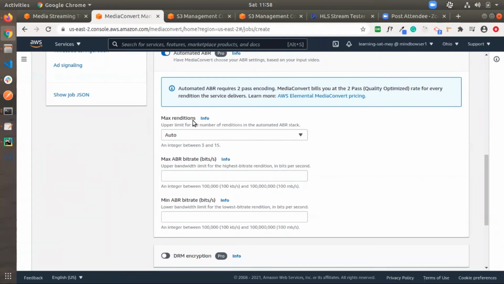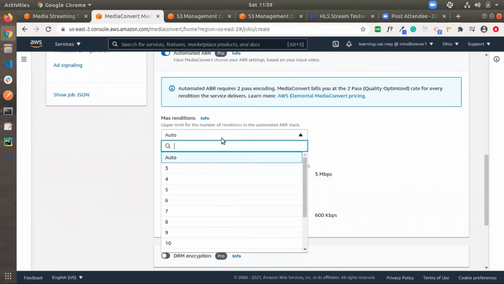So here is a maximum renditions. Maximum renditions means, when we have added this field, like I am adding the maximum ABR bitrate as 5 Mbps, and for the minimum ABR bitrate I am adding 600 kbps. So in between this it will create the automated output quality files. Right? So if you need only a maximum number of quality outputs,